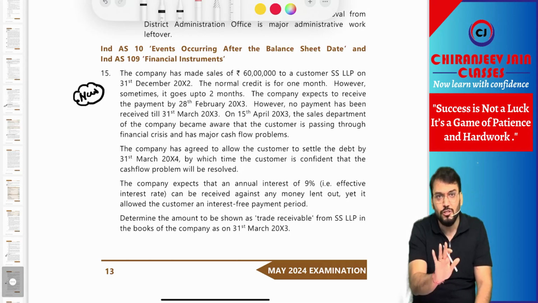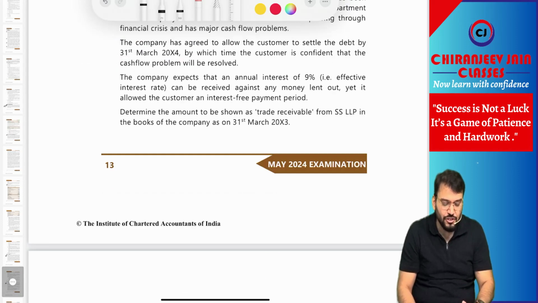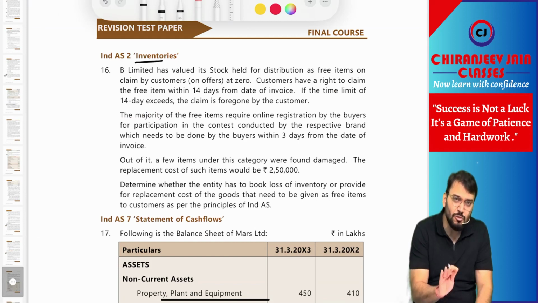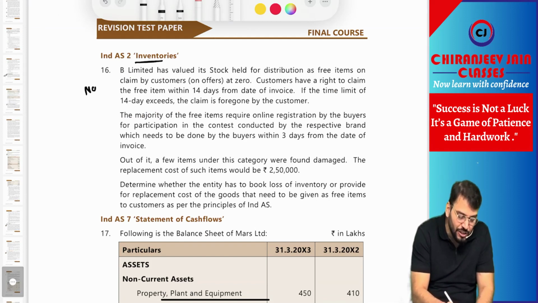However, a simple question you can do it by rule. Correct now, but we'll have a discussion. All the new questions will have a discussion. Then Ind AS 2 inventory. This is also a simple question, but a new question. We'll have a discussion on this.